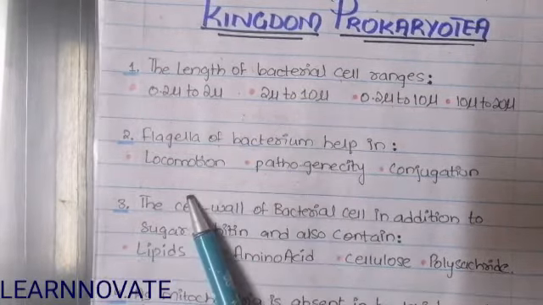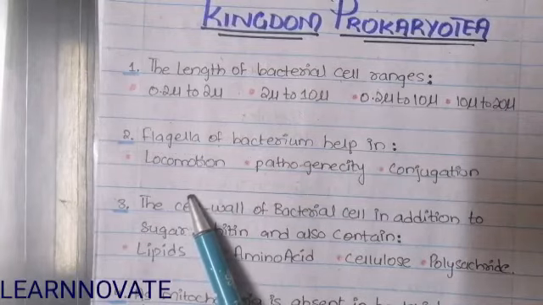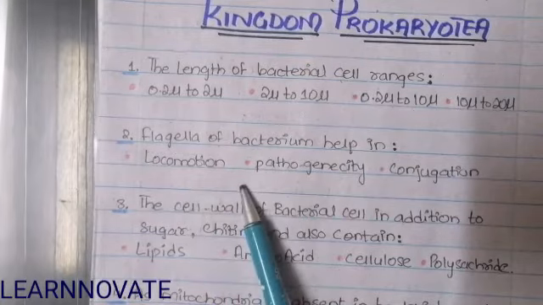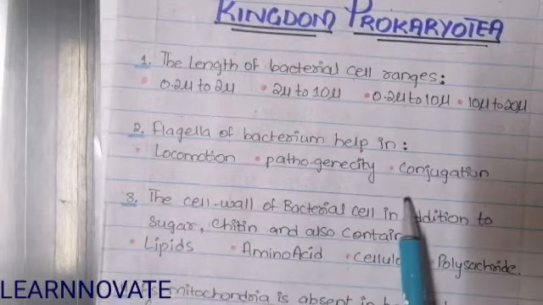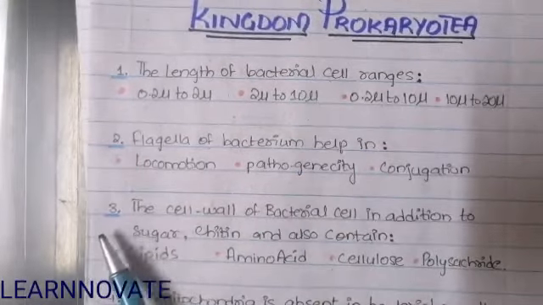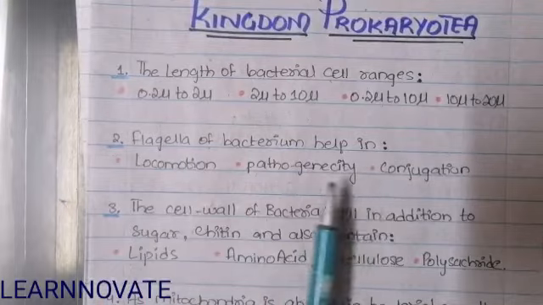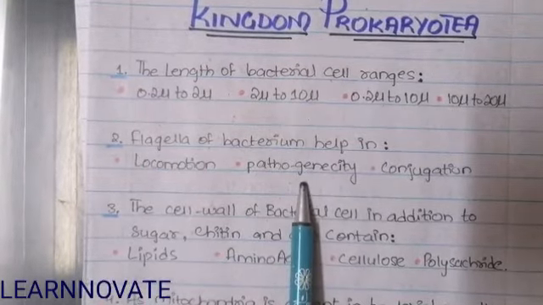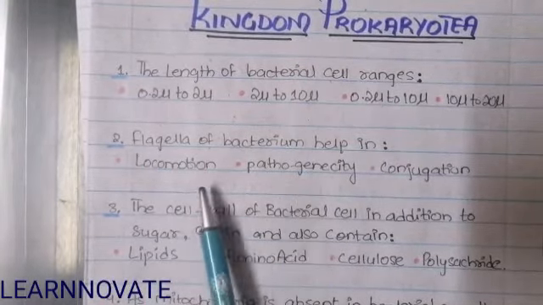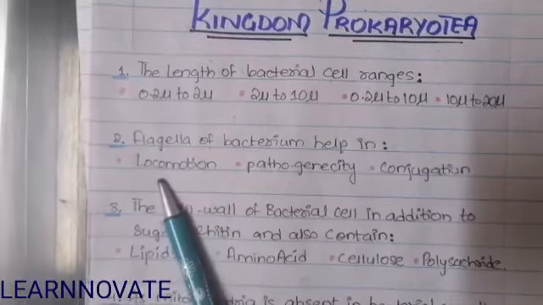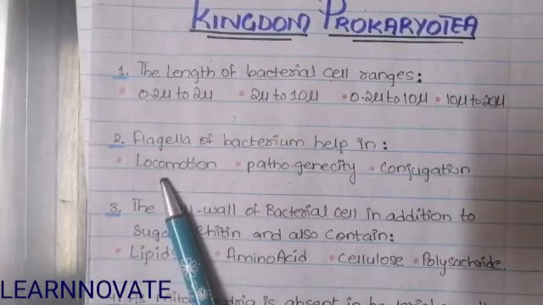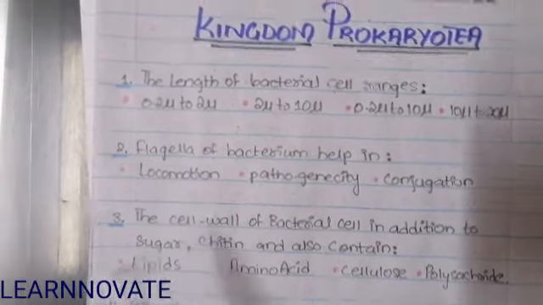The second question says flagella of the bacterium help in. They are asking the function of the flagella present in bacteria. A. Locomotion, B. Pathogenicity, and C. Conjugation. Conjugation is a type of reproduction. Pathogenicity is for attacking any other organism. So the remaining option, locomotion, is performed by the flagellum. So the answer for this question is option A, that is locomotion.